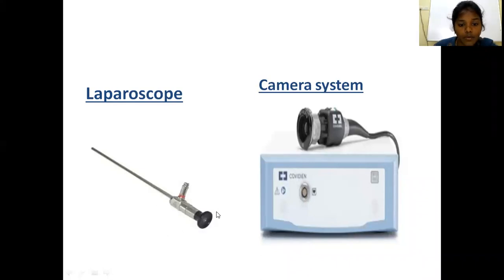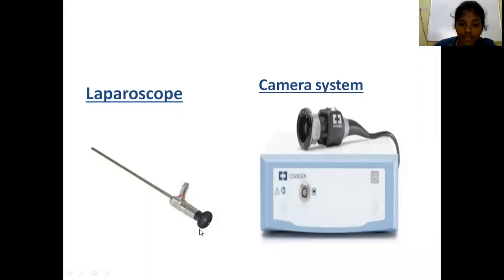Here, you have to connect the camera system. This is the camera system, the camera head. This camera head has to be connected to the laparoscope, and this is the point where you will connect the light source. These laparoscopes are available in 10 mm size and also 5 mm size. These are 0 degree laparoscopes and 30 degree laparoscopes. So to visualize, you have to have a laparoscope and the camera system.